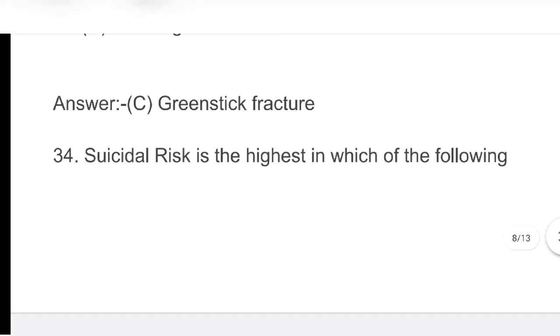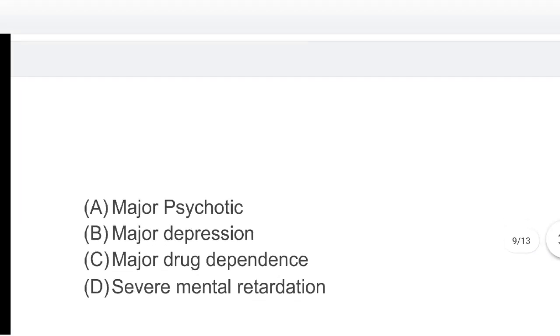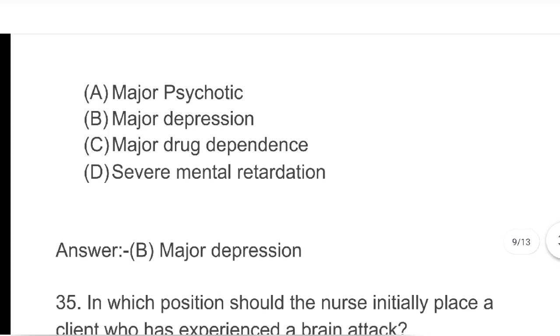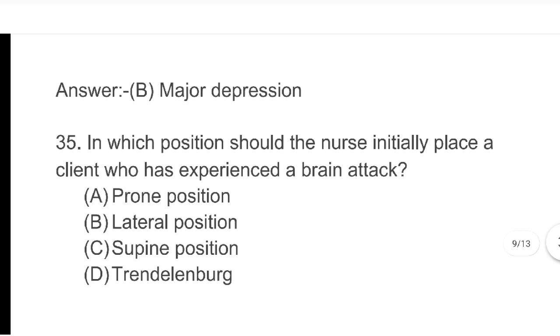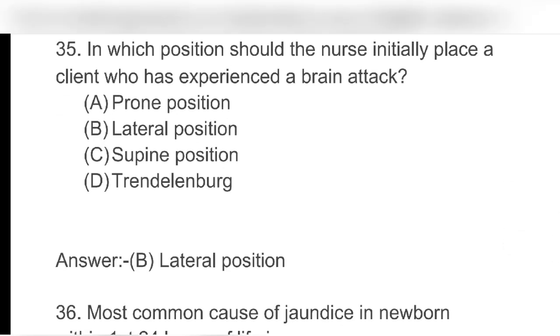Greenstick fracture. Next, suicidal risk is the highest in which of the following? Major psychosis, major depression, major drug dependence, severe mental retardation. Answer B. Major depression. Next, in which position should the nurse initially place a client who has experienced a brain attack? A. Prone position, B. Lateral position, C. Supine position, D. Trendelenburg position. Answer B. Lateral position.